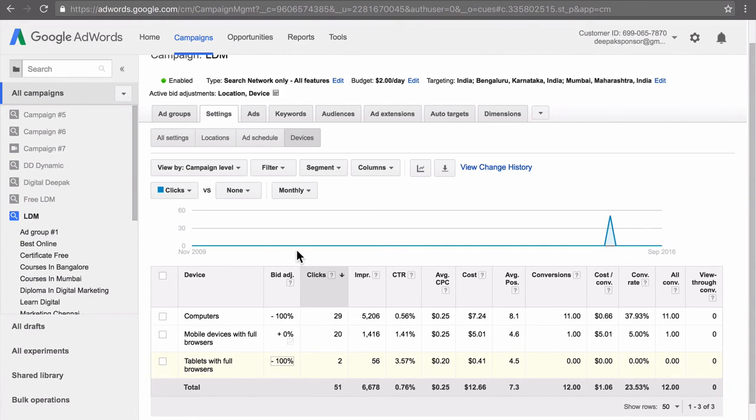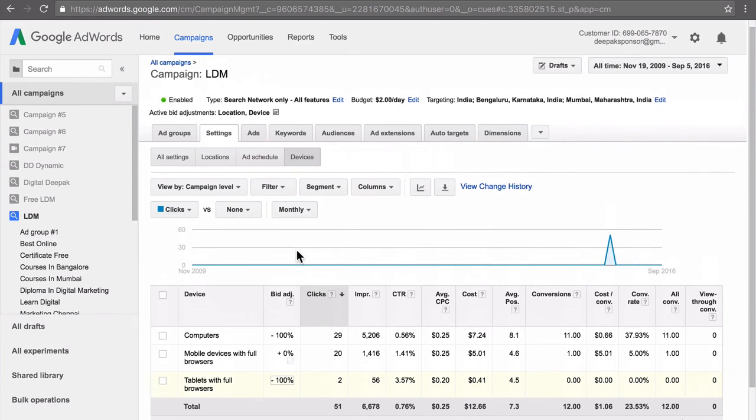So this is how device targeting works in AdWords. In general, AdWords does not want you to create computer only targeted ads and mobile only targeted ads. Earlier they used to have these targeting options, but now they have removed it and only bid adjustment is available. But still, I would recommend that when you are creating campaigns, create it separately for mobile and desktop. Conversions from mobile will be a little bit lesser, but the cost will also be lesser, so you can set the bids accordingly.